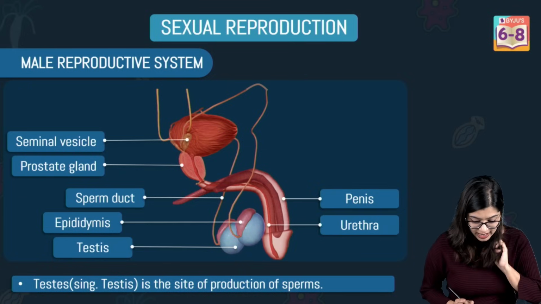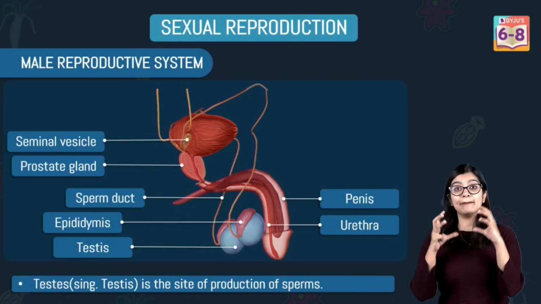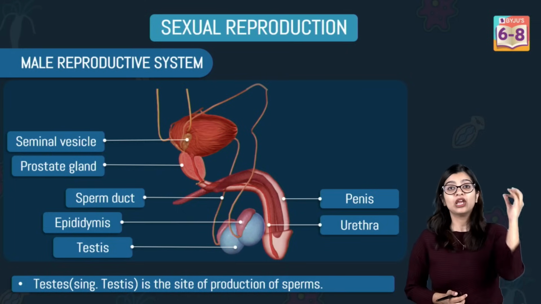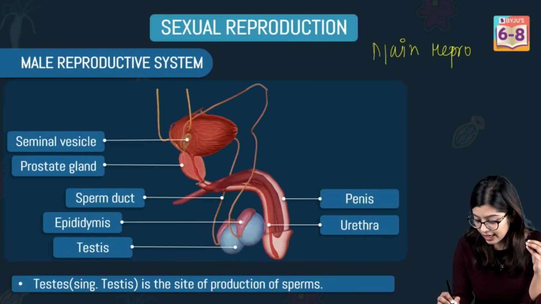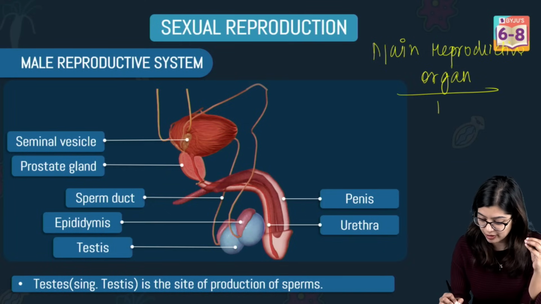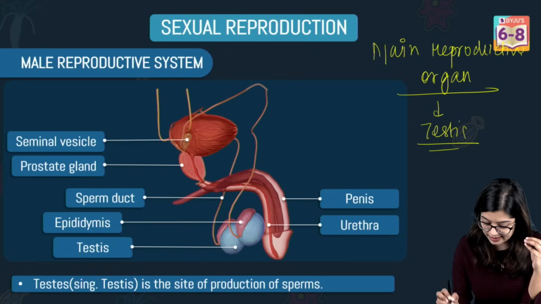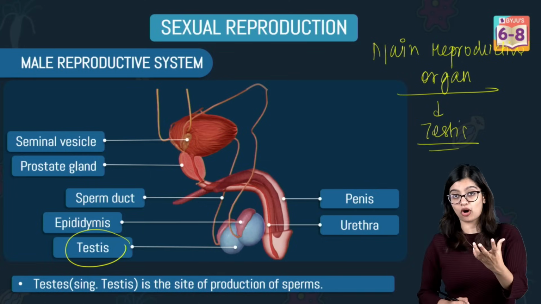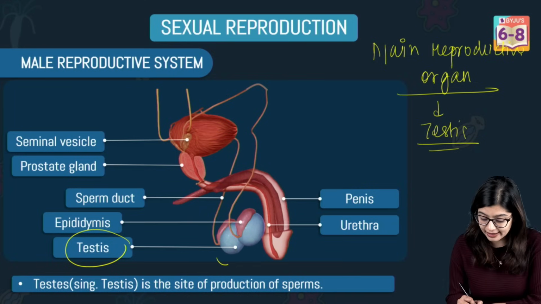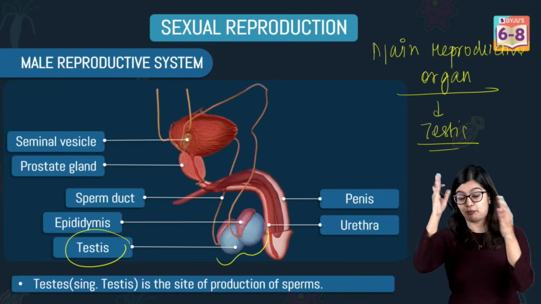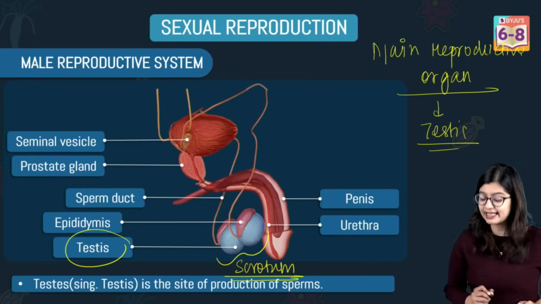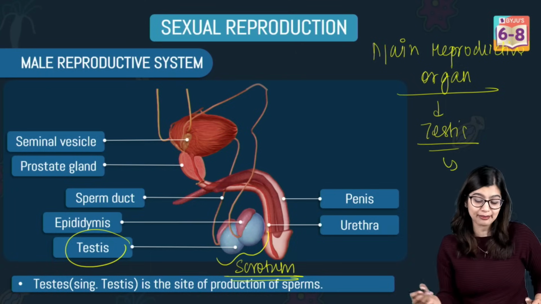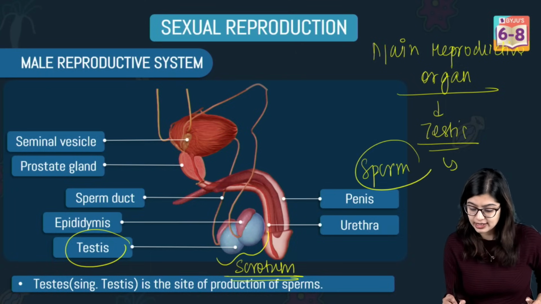Now, in the case of the male reproductive system, we see that the main reproductive organ, let me write that down, is called the testis. The testis is present outside the male body. We say that it is extra abdominal, and it is protected by a sac-like structure called the scrotum. And inside the testis is where the male gamete or the sperm is produced.